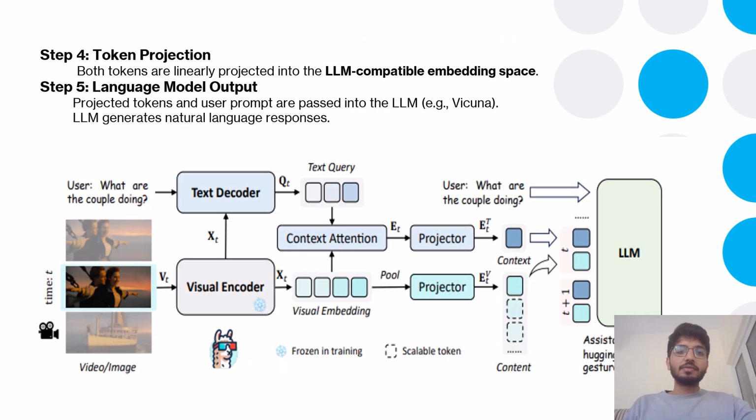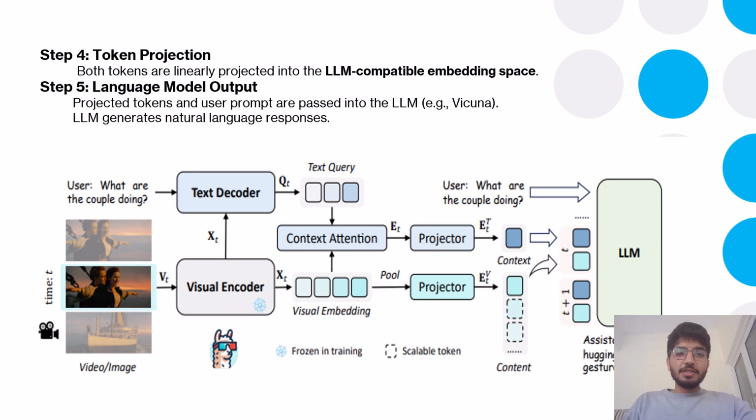And here we have step 4, which is the projection of the tokens. Both the tokens are linearly projected into the LLM's embedding space. Like we said, we used to do the dot product between two vectors, so it is the same thing here. We just find the relationship, how they are related to each other, and we try to make a token from the most relatable projections.